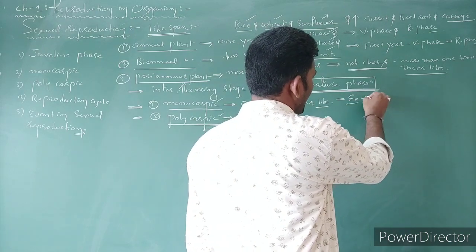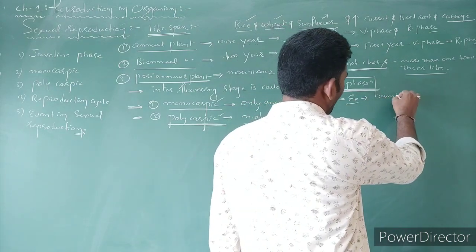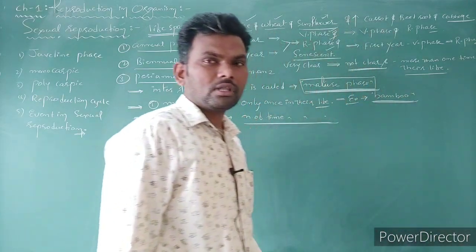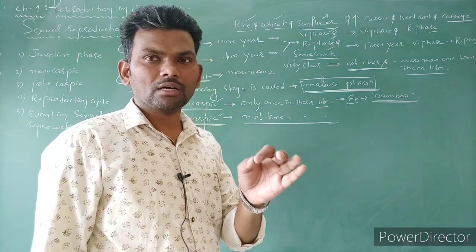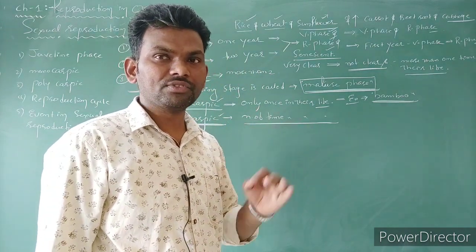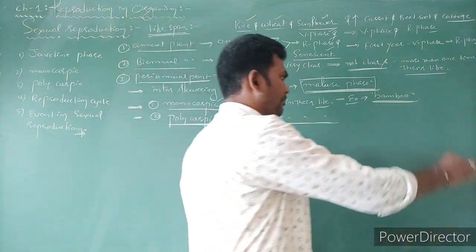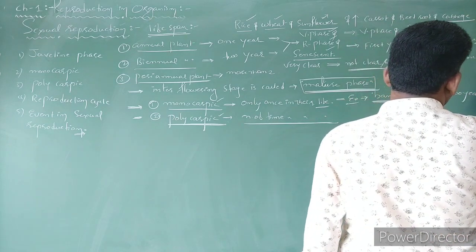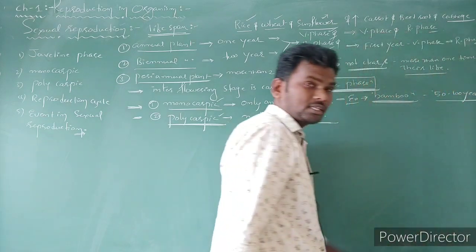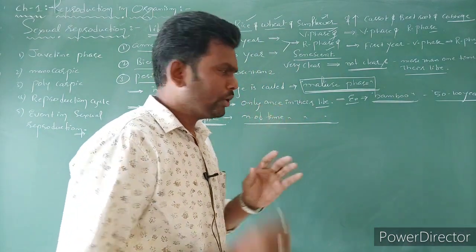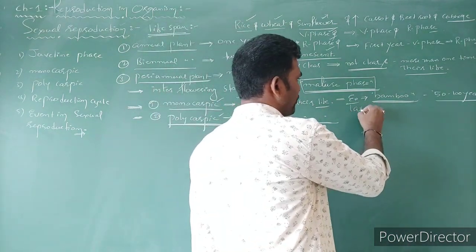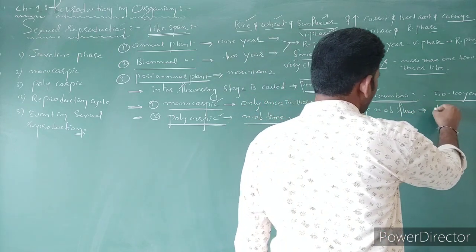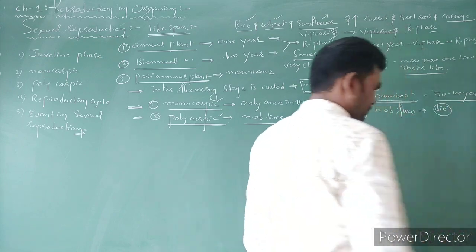In NCERT they give an example of a monocarpic plant. The example is the bamboo plant. In bamboo, the flowers form after 50 to 100 years. Only after 50 to 100 years do the flowers form, that is only once in their lifetime. A large number of flowers are formed at a time, and later the plant is going to die.